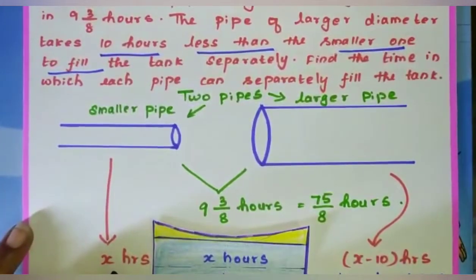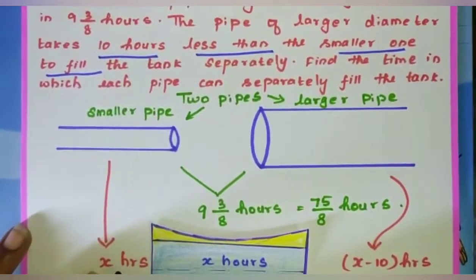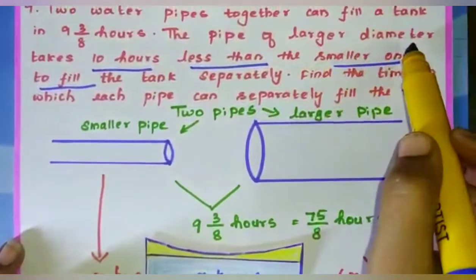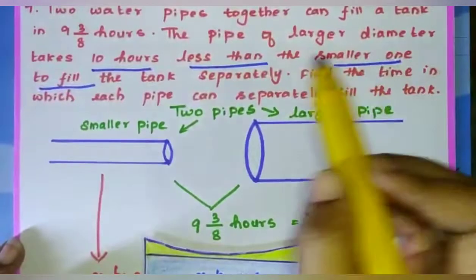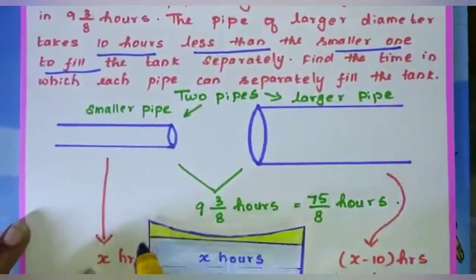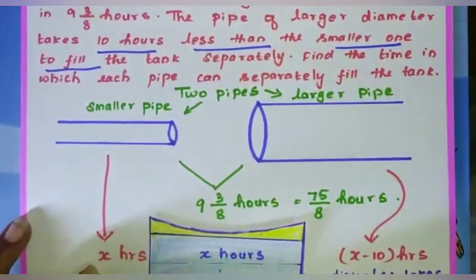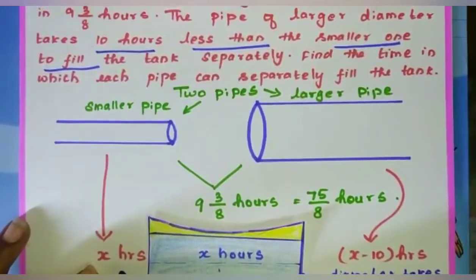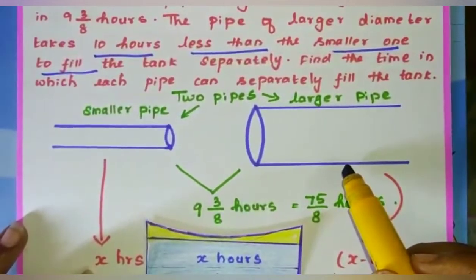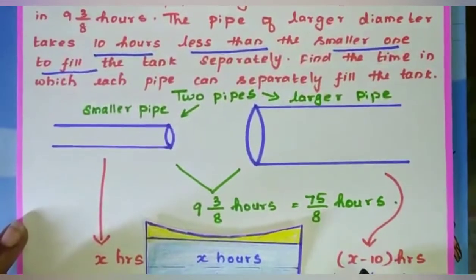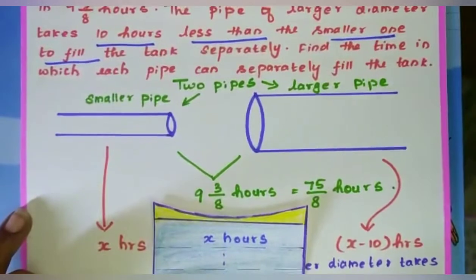The time the smaller pipe takes is x hours. Why? Because the larger pipe's hours are given with respect to the smaller pipe. Next, the bigger pipe takes 10 hours less, so x minus 10 hours to fill this tank.